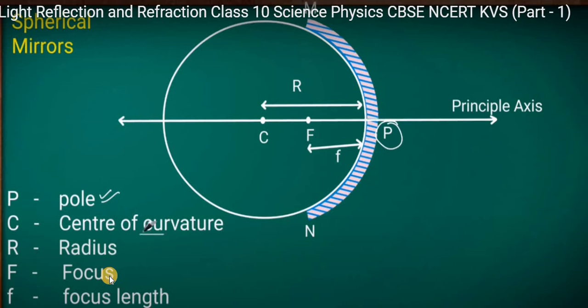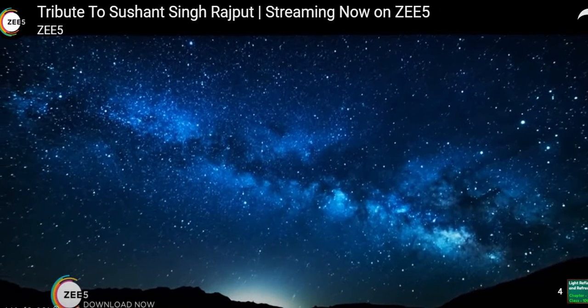The next one is the focus, means the half of the distance between C and P is called the focus. Half of the radius is called the focus.